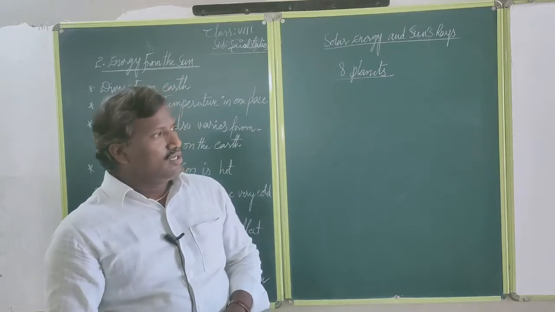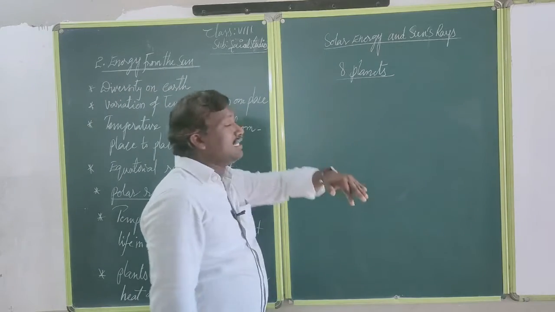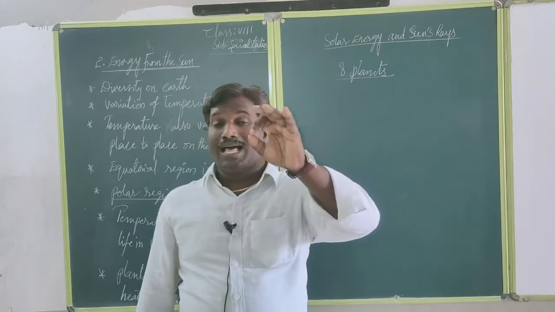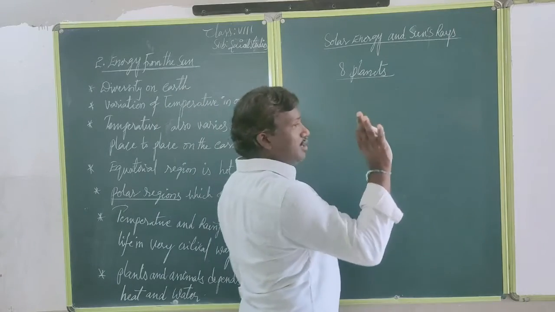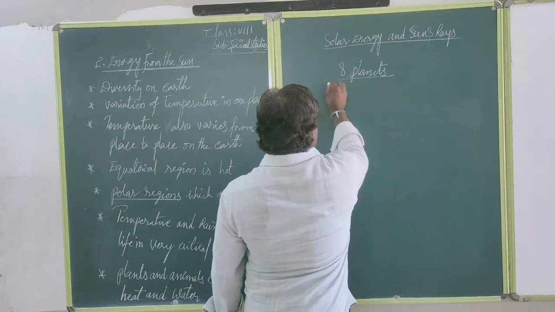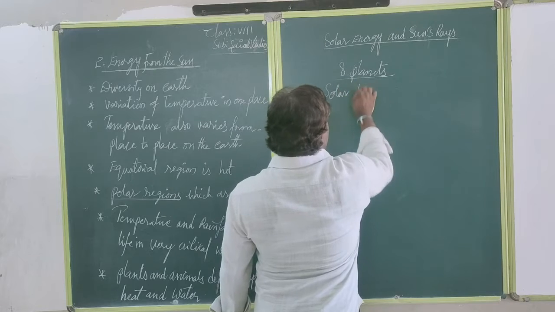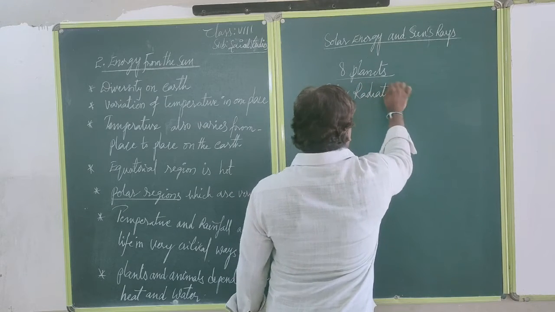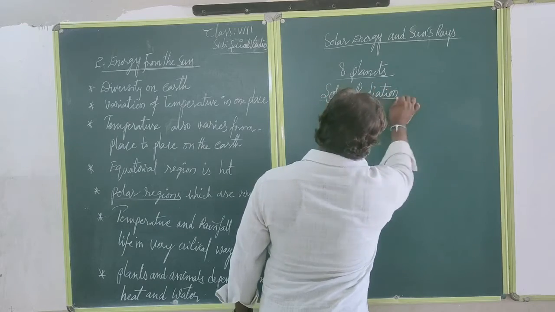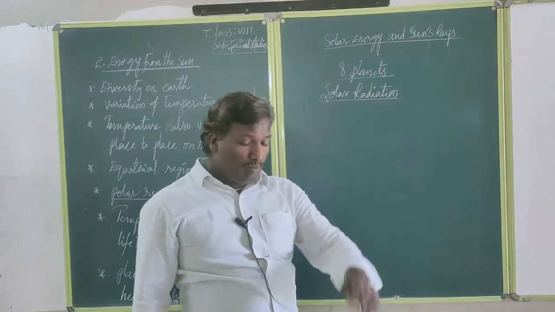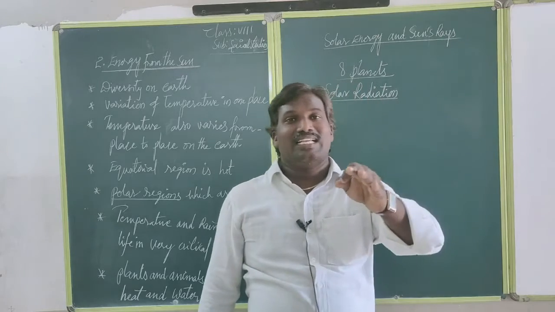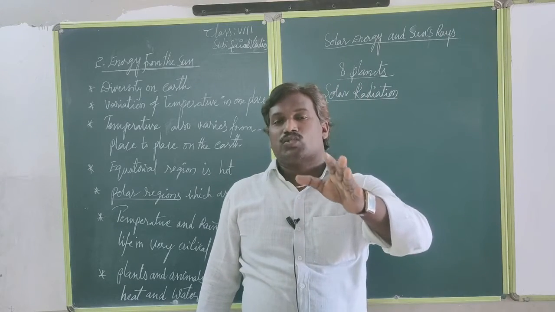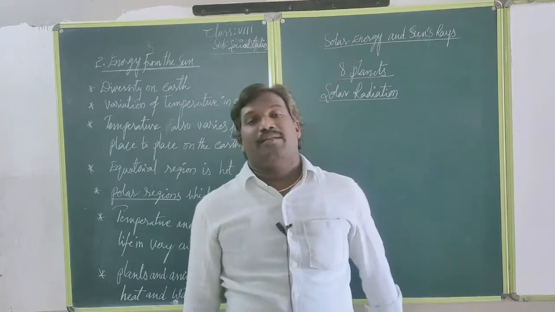How much energy is released from the sun? That is called solar radiation. Here we can observe two things. One is solar radiation. What is solar radiation? That is our question. How much energy is released from the sun is called solar radiation. For example, say 100% energy is released from the sun. That is called solar radiation.